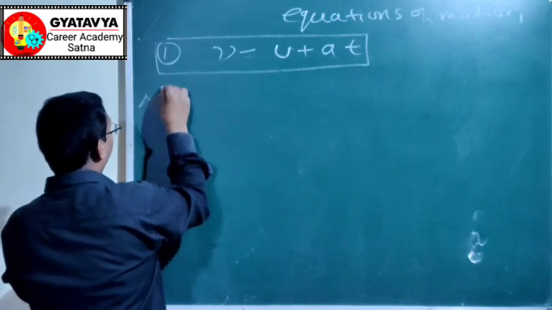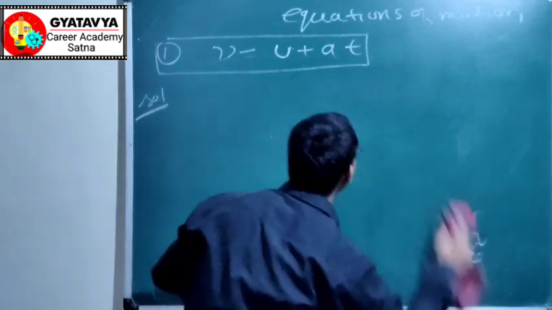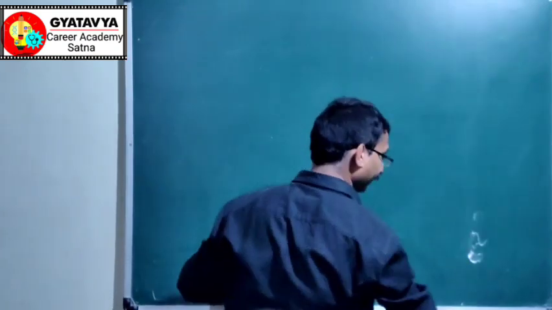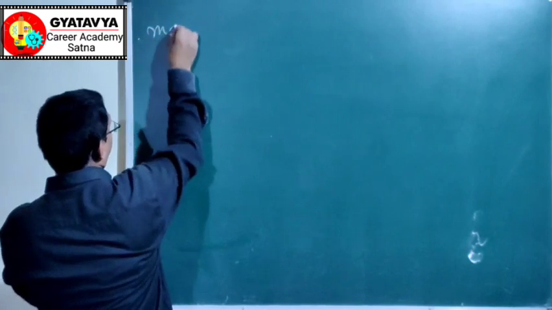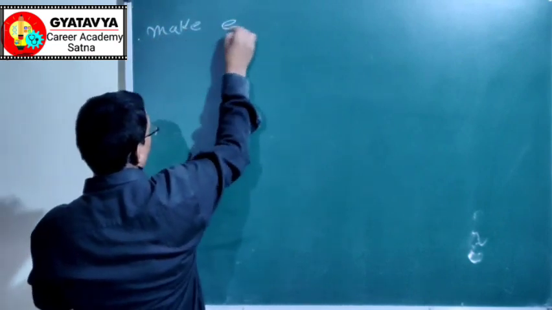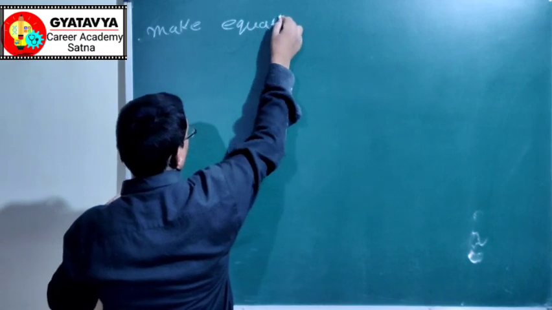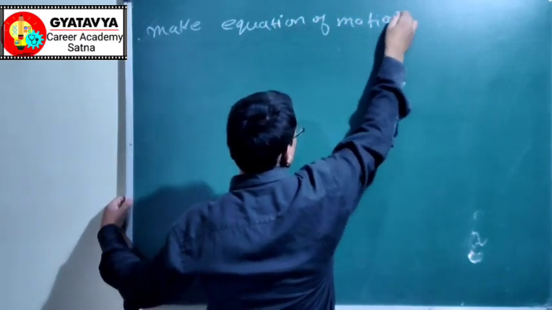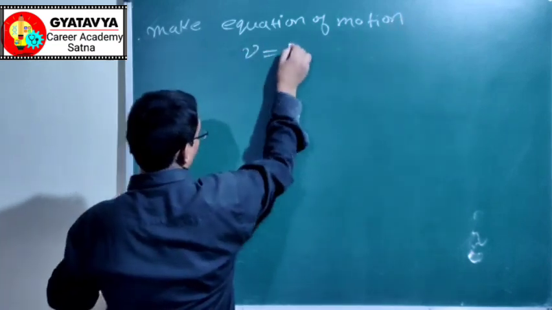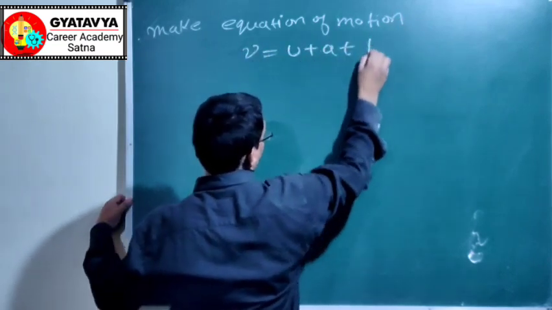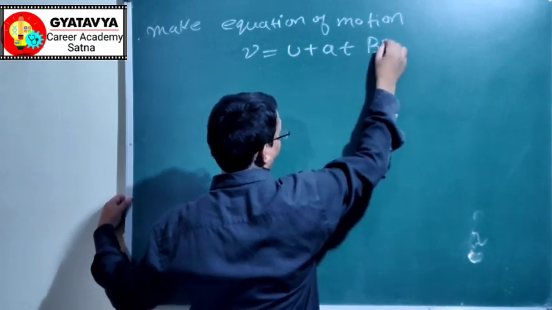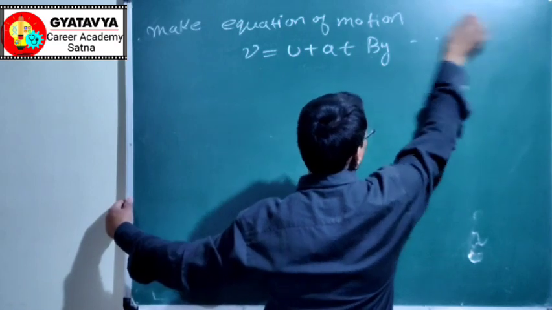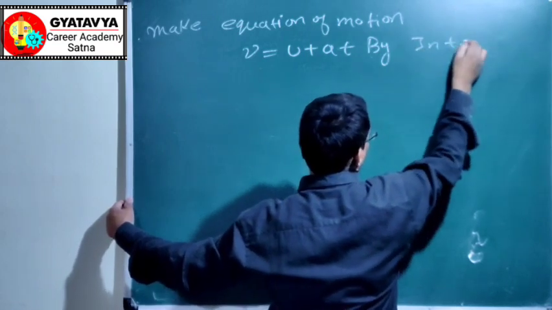So in order to obtain this equation, our question is: make equation of motion v is equal to u plus at by calculus or integration method.